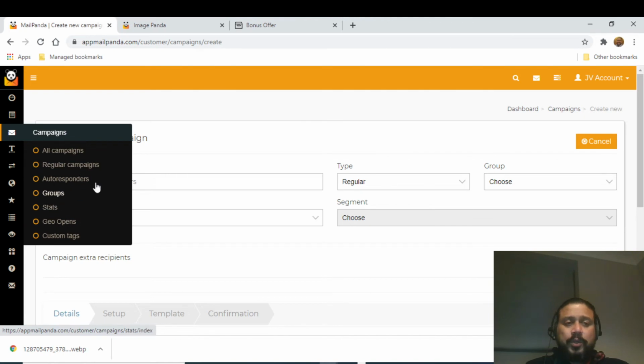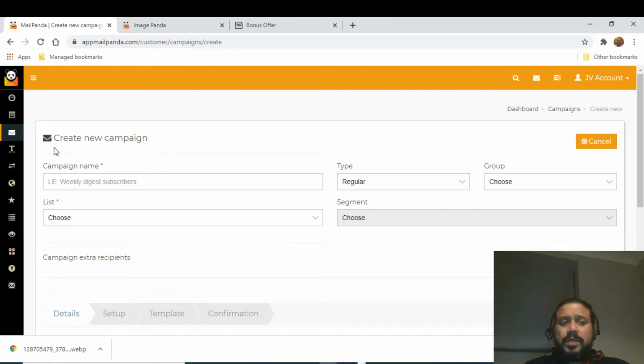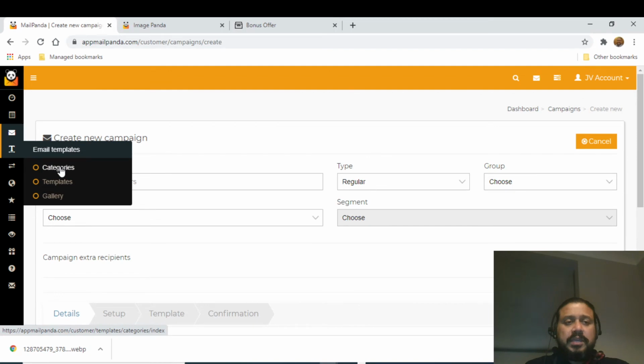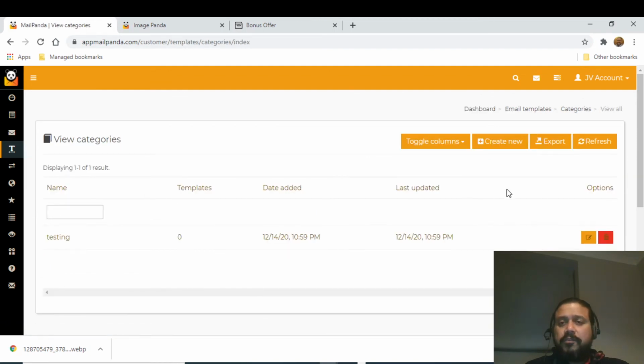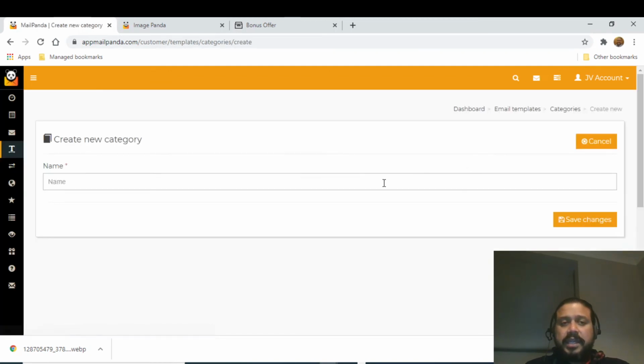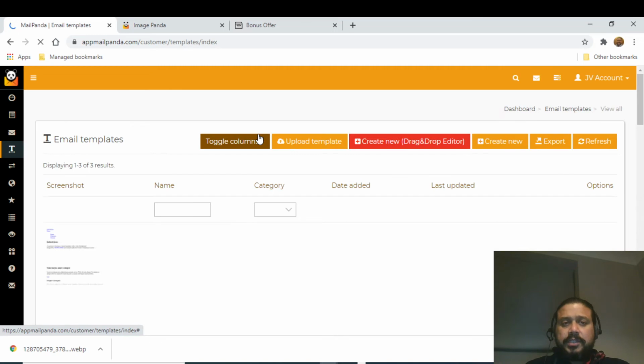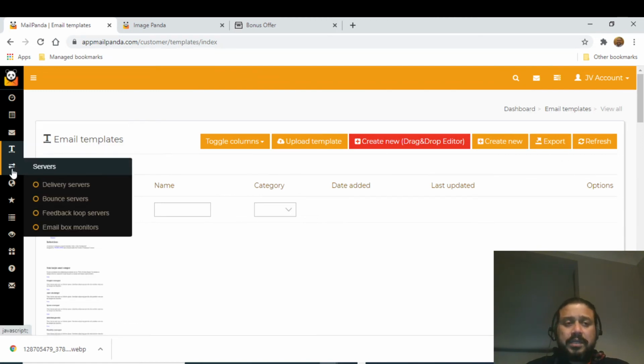Again, I don't want to go into details because it's very straightforward. Then you have the email templates. If you go to the categories, you can create the templates however you want, and you can put the name. There are also email templates you can upload. You can create using drag and drop. All those things can be done. If you want to export it to any other third-party providers, you can do that as well.